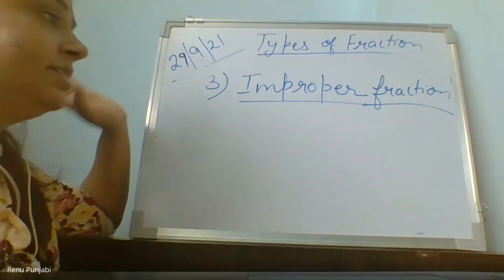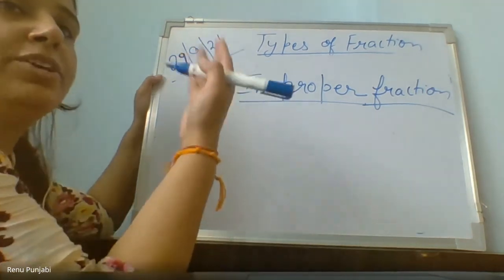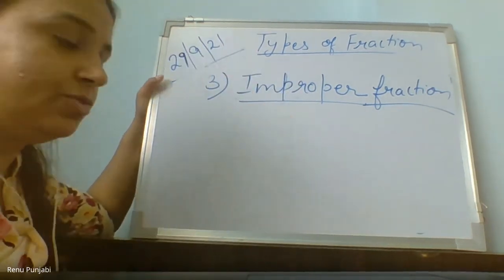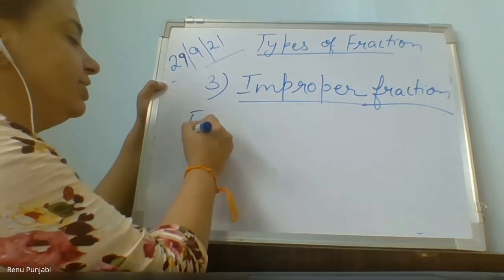We have to underline that. It's up to you. I have underlined just to highlight it. Okay. So now write the definition.